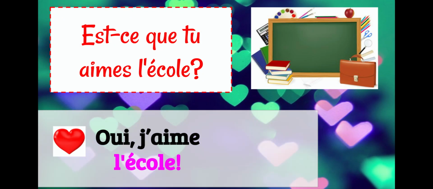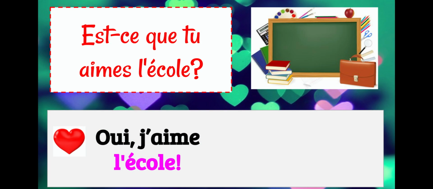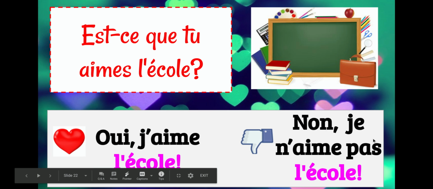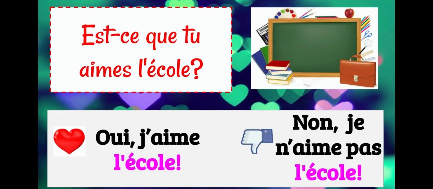All right, so now we can respond. We have oui, j'aime l'école, and that oui, j'aime part we learned previously. So yes, I like school. Next we have non, je n'aime pas l'école. So say these ones with me. Oui, j'aime l'école. And non, je n'aime pas l'école. So we're agreeing, yes, I like school, and saying, no, I don't like school. So that new word is l'école.